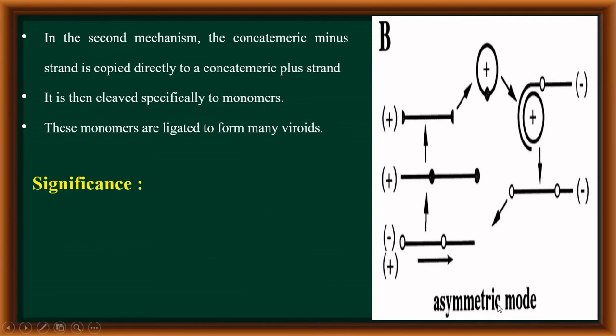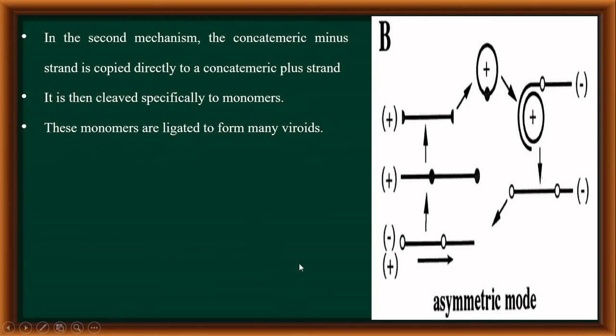So you can see here in this figure, from the circular plus strand, a complementary minus strand is formed, and this minus strand is directly used as a template for the synthesis of a new complementary plus strand. This plus strand is then cleaved to the monomers, and the monomers are then ligated to form the plus RNA or viroids. So this is the asymmetric mode of replication of the viroids.